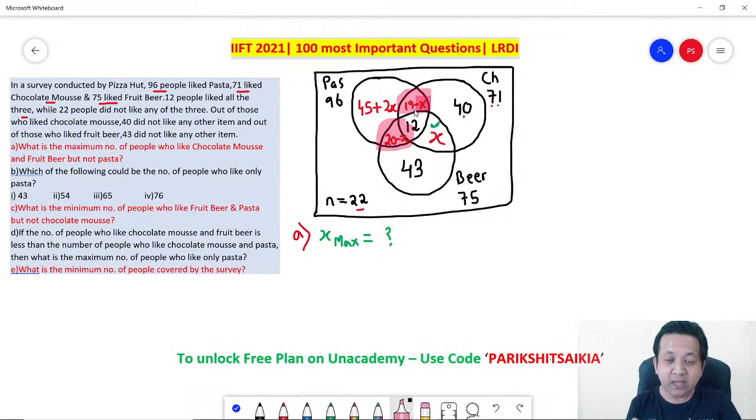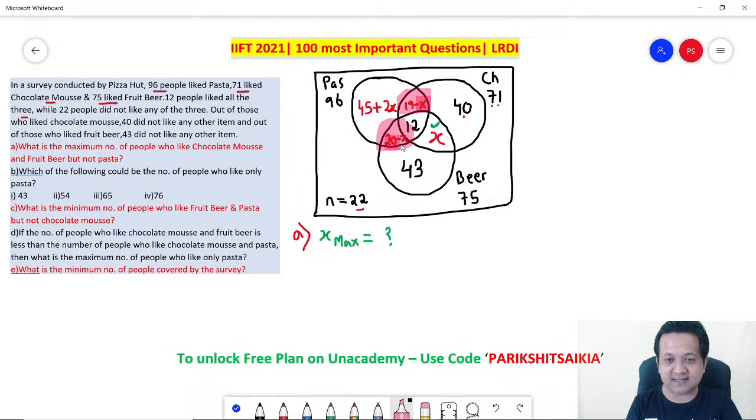Not possible. If you take x to be 20, 20 minus x, so 20 minus 20 is 0. Perfectly fine. But 19 minus 20 will become minus 1. Again, not possible. Remember, negative numbers are not allowed. So obviously, the maximum possible value of x can be 19.